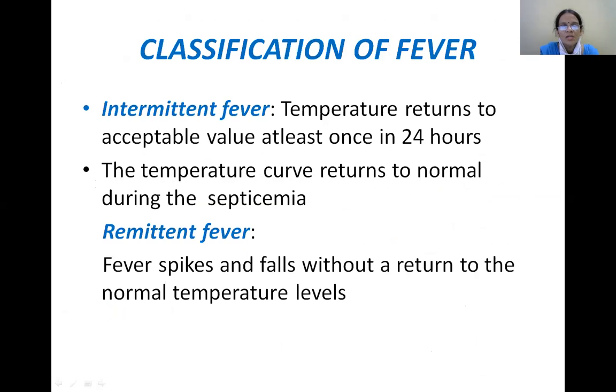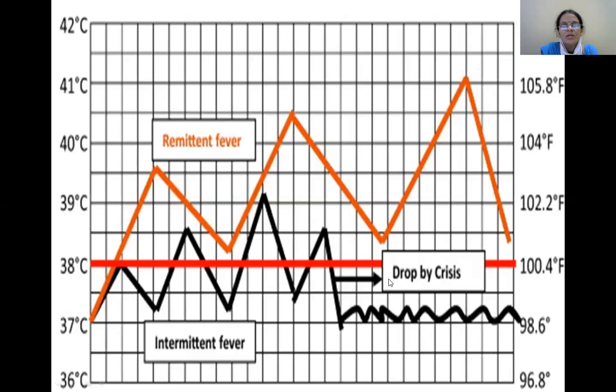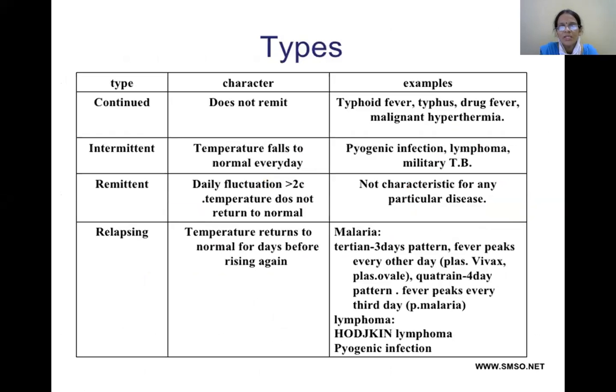The other one is remittent fever. Here the fever spikes and falls without a return to the normal temperature levels. Here is the remittent type of fever. The fever is rising as well as falling, but it never reaches the baseline. Again rising, again falling, but it doesn't touch the baseline. So the remittent type of fever is not characteristic of any infection, but is observed in many types. Here the daily fluctuation is more than 2 degrees centigrade and the temperature doesn't return to normal.